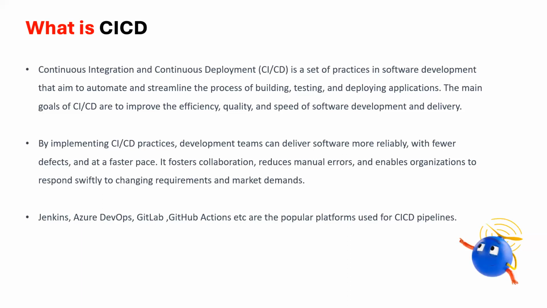And let's see, what is CI/CD? Actually, CI/CD, its full form is continuous integration and continuous deployment. It is a modern practice followed in software development for automating and streamlining the process of development, testing, and until the deployment stage of a particular project. There are different CI/CD platforms available, such as Jenkins, Azure DevOps, GitLab, GitHub Actions, etc. So based on the organization requirement, we'll be using one of these. And today we'll be focusing on CI/CD using GitHub Actions.